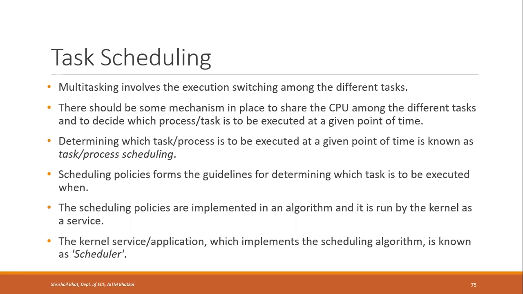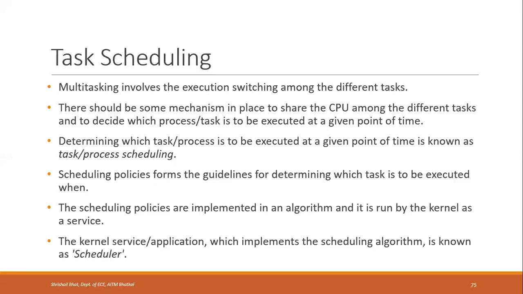Determining which task or process is to be executed at a given point of time is known as scheduling. Scheduling is to determine which task or process among the available processes has to be executed at any given point of time. There are some policies called scheduling policies which form the guidelines for determining which task is to be executed and at what time, right?